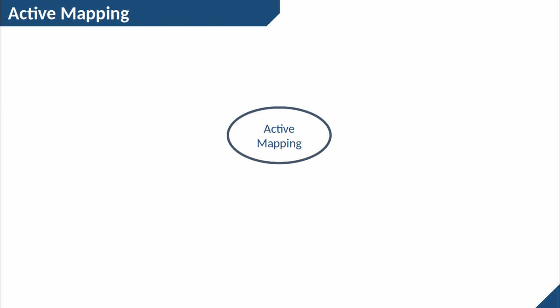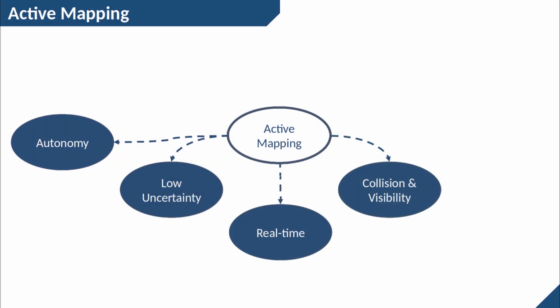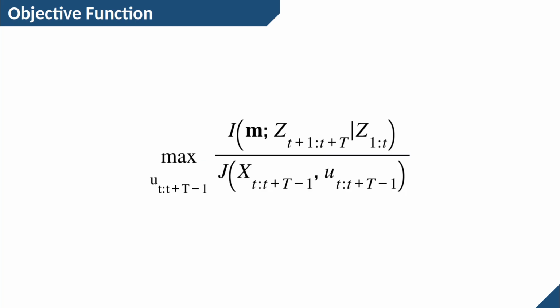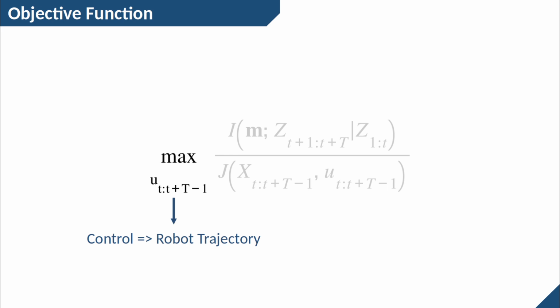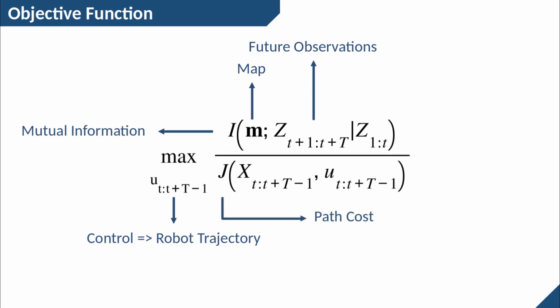This work aims to propose a solution to the problem of active mapping, where we aim to autonomously build a low uncertainty map in real time considering the collision and visibility constraints under a limited exploration budget such as time or distance. In particular, during each planning step, our objective is to find the most informative robot trajectory by maximizing the mutual information between the map and the observations made along the robot path, discounted by the path cost.